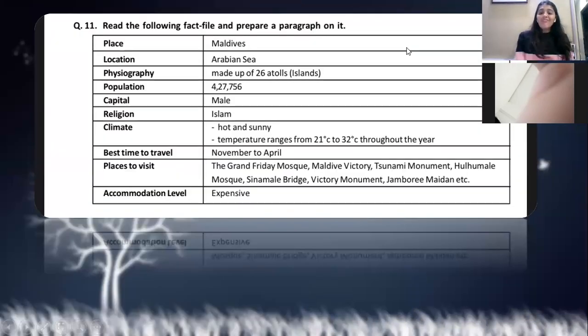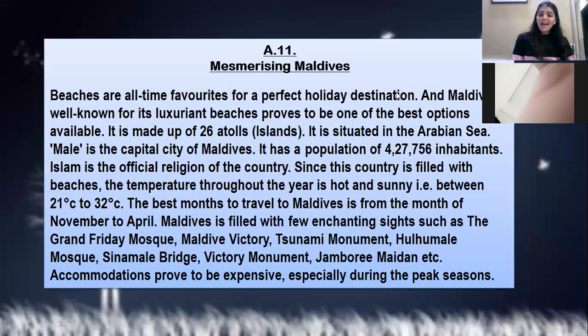Here they have given us a fact file of Maldives, and you have to convert it into paragraphs. Place, Maldives, location, Arabian Sea, physiography made up of 26 atolls. Now using all these points, I am going to convert it into a paragraph, giving an appropriate title to it. Make sure when I convert it, I follow the chronology, starting from place, then telling about location, then physiography, population, followed by capital, religion, climate, best time to travel, places to visit, and accommodation, one after the other in chronology, in different types of sentence formation, as they have given over here.